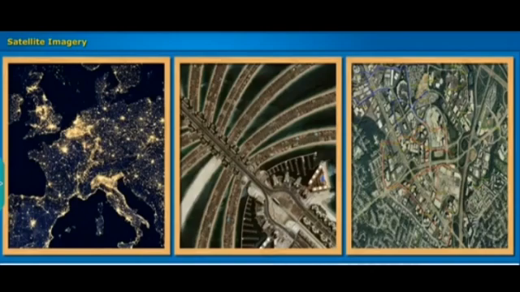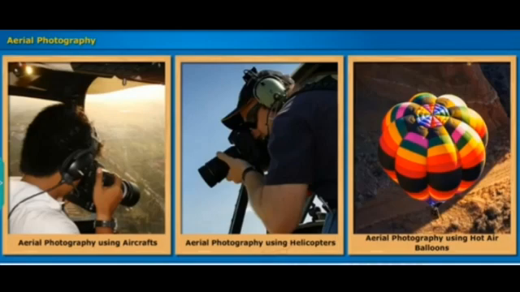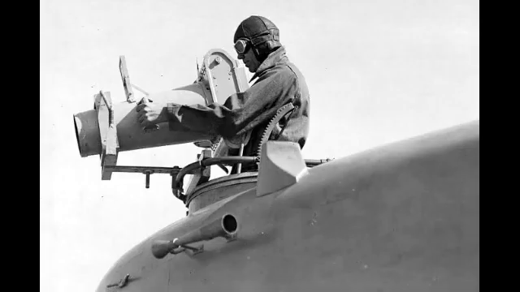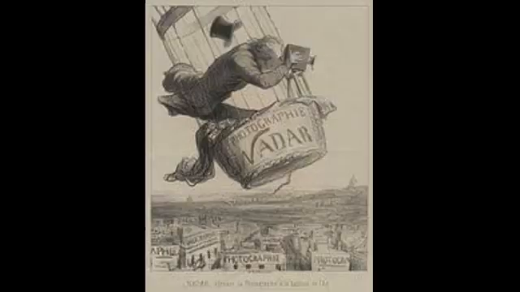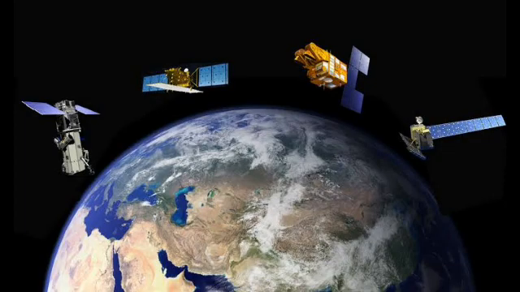Okay, children, let us know what aerial photography is. Aerial photography is the taking of photographs of the ground from an elevated position. It can be taken by using aircraft, helicopters, hot air balloons, etc. Aerial photographs are not maps. Let us know what satellite imagery is.